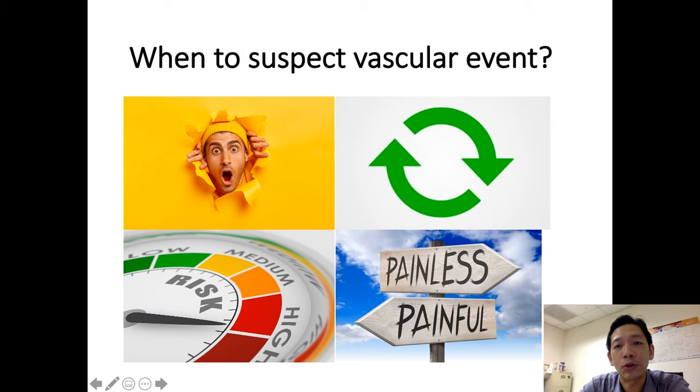The other thing to identify in the history is whether this is the first episode or not. Most of them have risk factors in their vascular system that lead to this problem, so they can possibly have a previous attack, which can be milder or even more severe, before this. So this recurrence of similar symptoms will tell you this can be a vascular event as well. The most important thing from your history and also the examination is to look for the risk factors. One reason is to diagnose the disease, the other is to modify the risk factors so that we are able to reduce the recurrence of the disease.